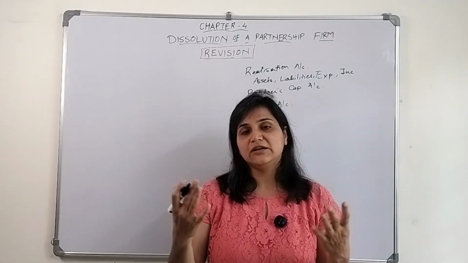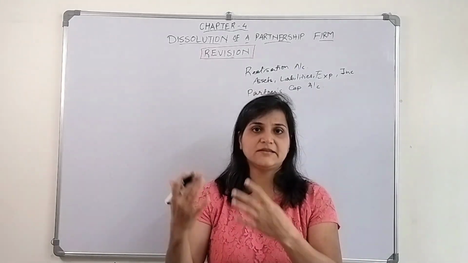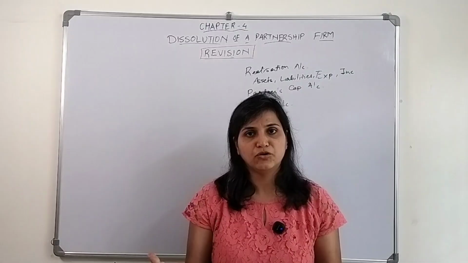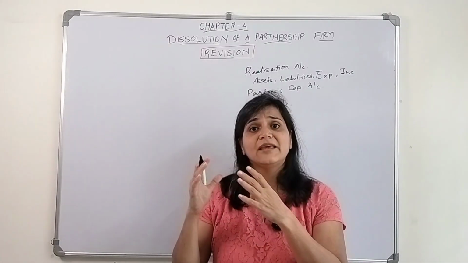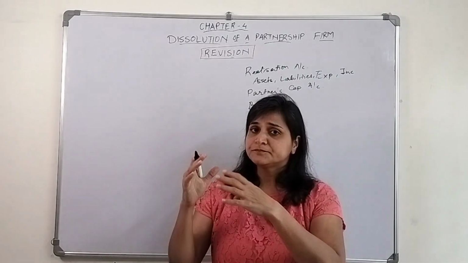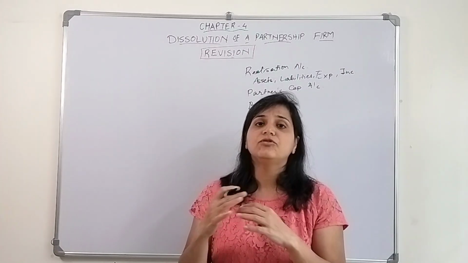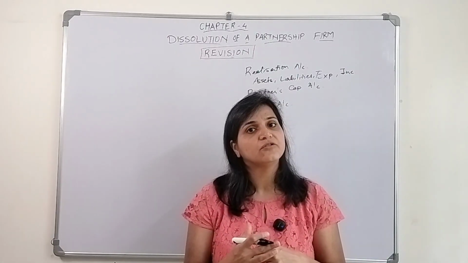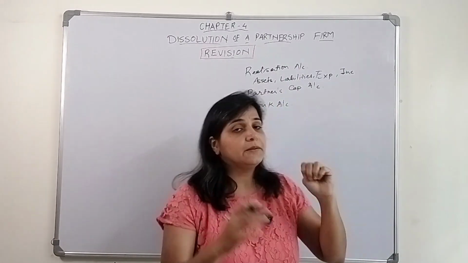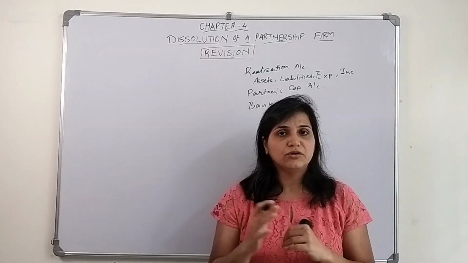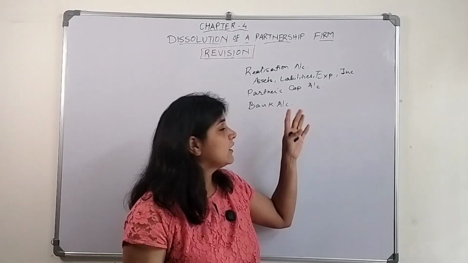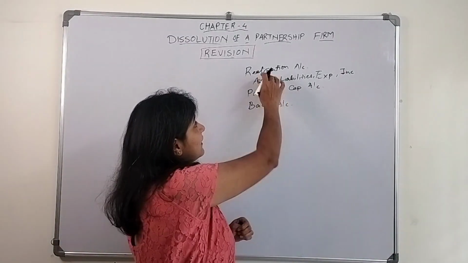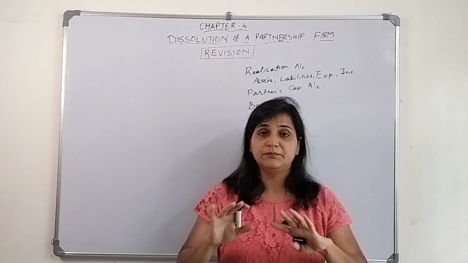Now the firm is getting dissolved, so those fictitious assets are no more required. So the expenditure they incurred on those particular assets, they need to write it off. And who will bear those things? Those expenses will be borne by the partners, the owners. Okay, so the partners' capital account and the bank account, these are the three accounts we need to keep open.